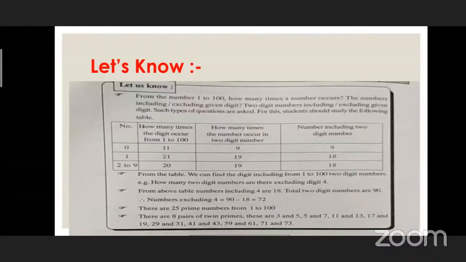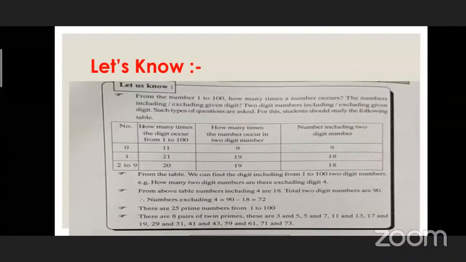After that, there are 8 pairs of twin primes. Now let's see twin primes. What is meant by twin primes? Now you know about prime numbers, let's say twin primes. If there is one and only one number between two prime numbers, they are said to be twin prime numbers, and there are 8 pairs from 1 to 100. You can see the pairs on the screen.